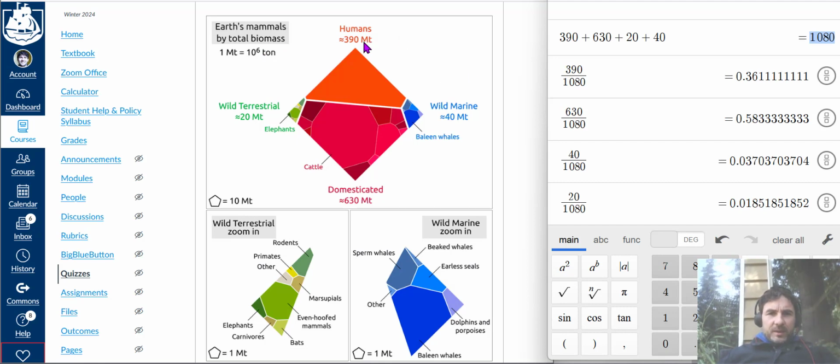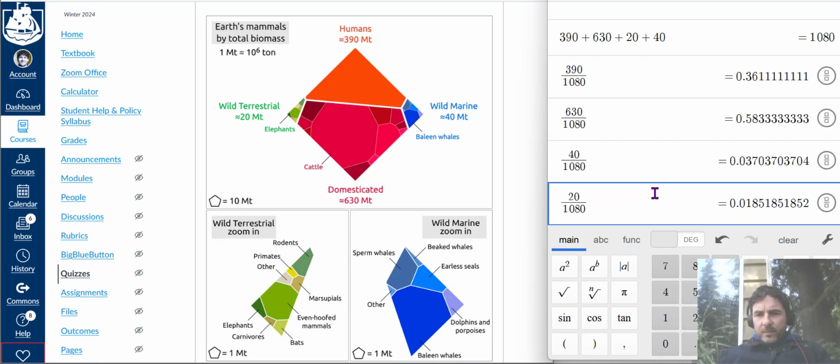Now, humans make up 390, right? So if you take 390, just divide it by that 1,080, you get this, 0.36111, okay? Now, you've got to give the answer as a percent to the nearest whole number. So just move the decimal point 2 spots over and round. And so you basically get 36.11%, right? So that's just 36%, right?